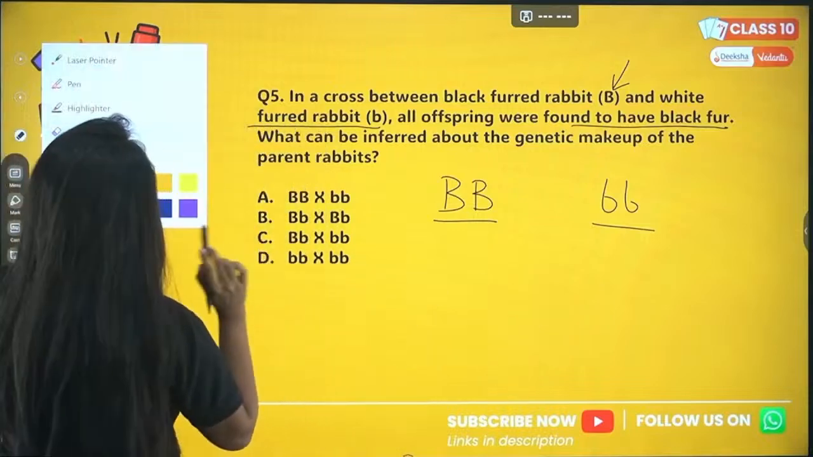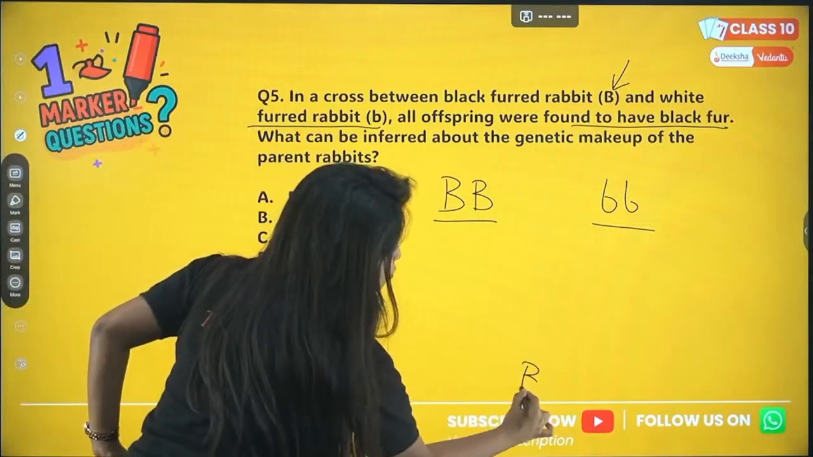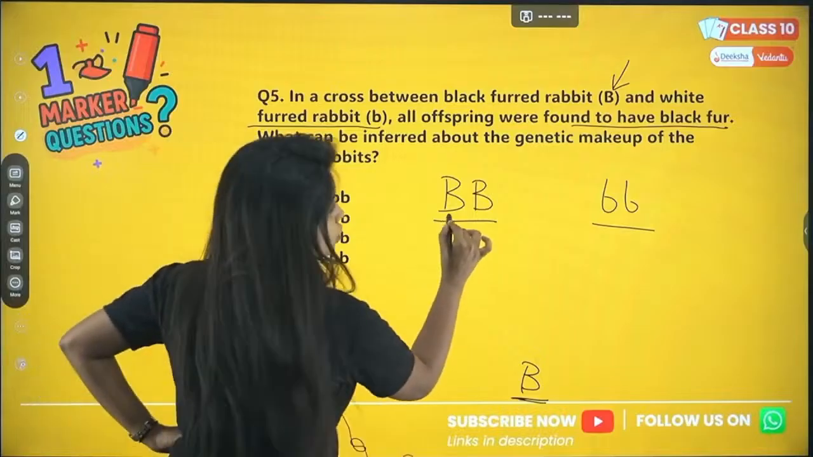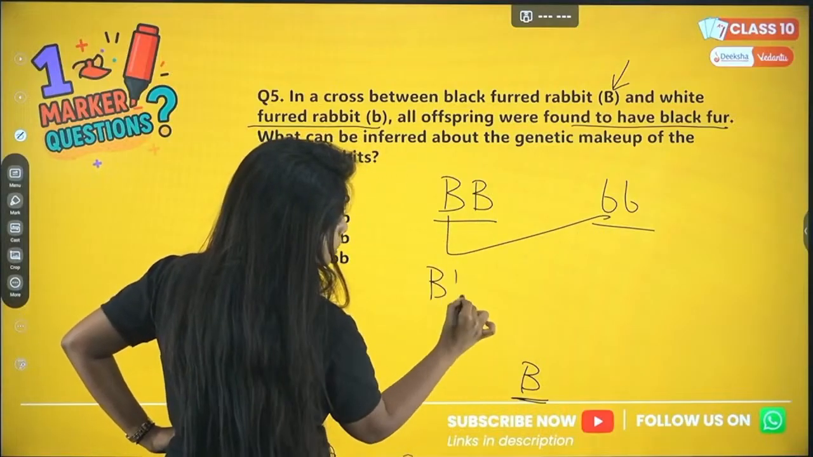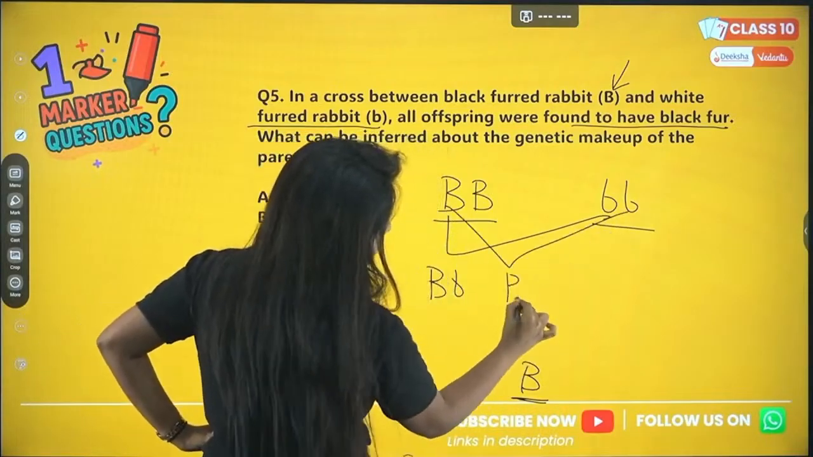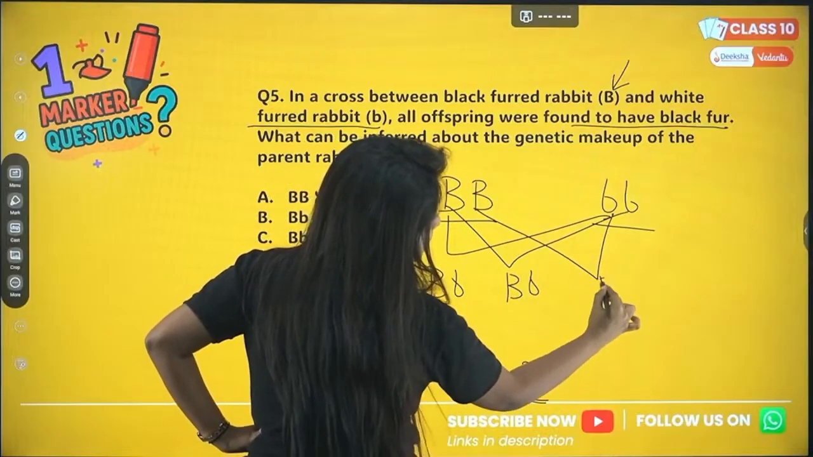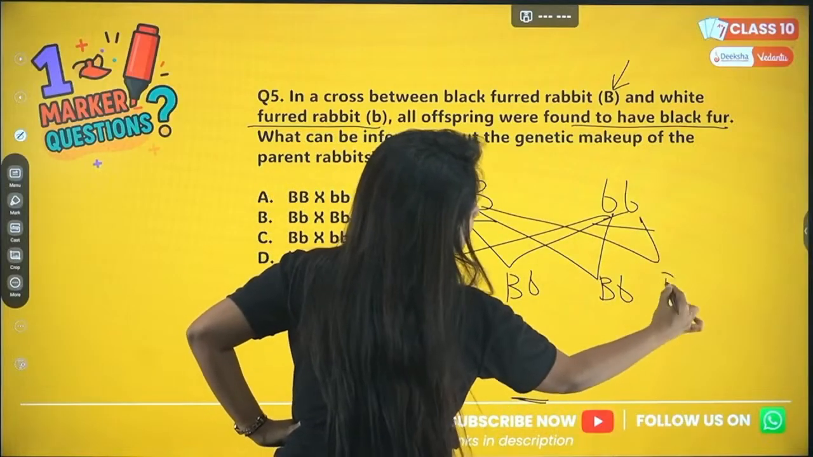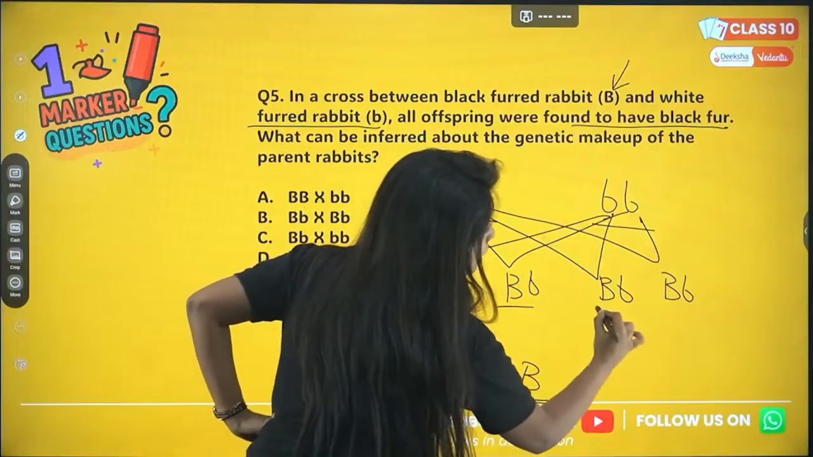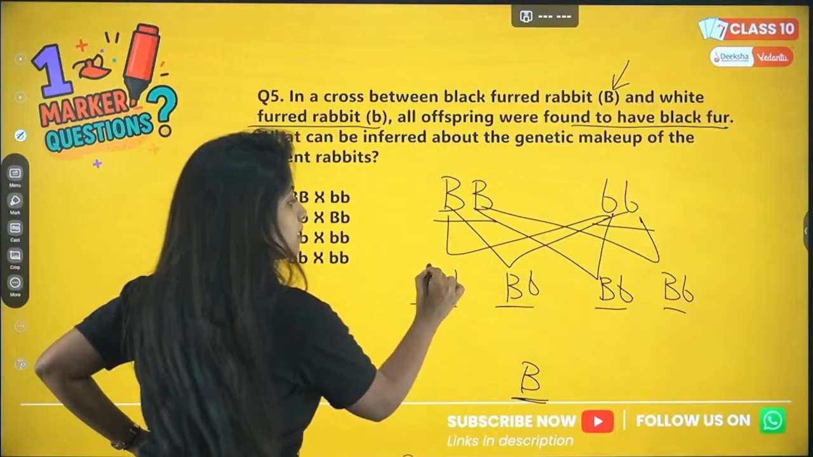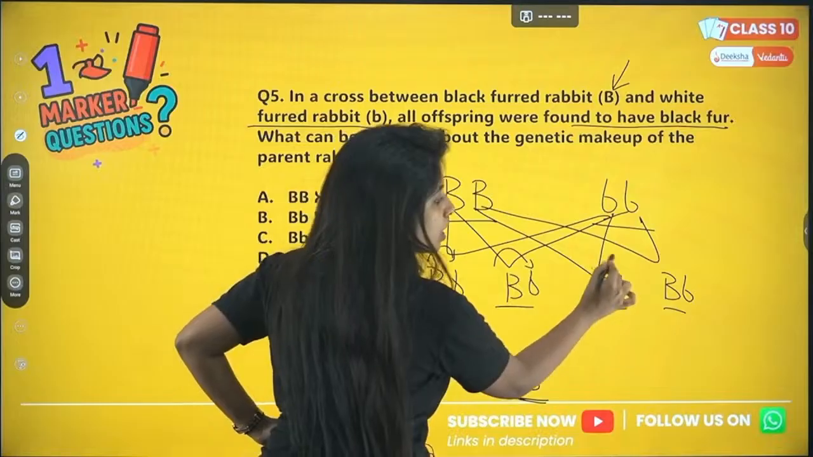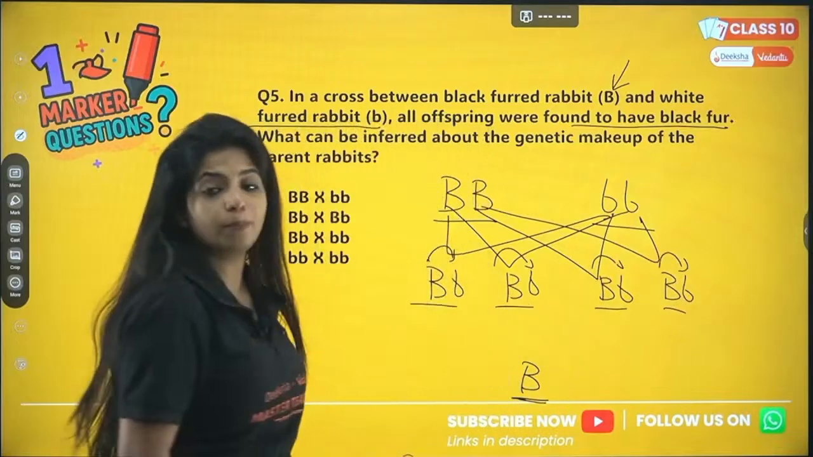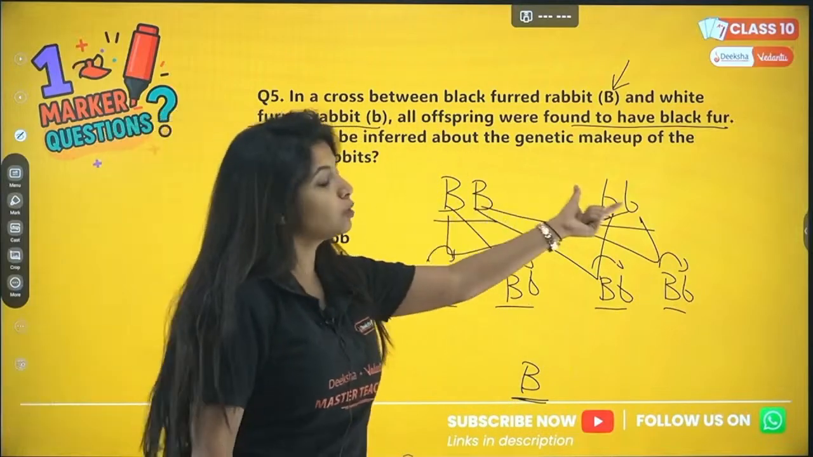So over here we need black fur. That means we need one dominant allele over here. So this and this crosses, I get capital B small b. This and this, I get capital B small b. This and this, capital B small b. This and this, capital B small b. Only in this condition all of them will be black. Why? Because the capital B is there to overshadow the effect of small b, and all of them will show black color. So the genotype should be like this.